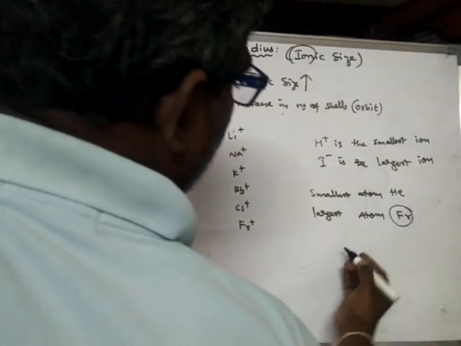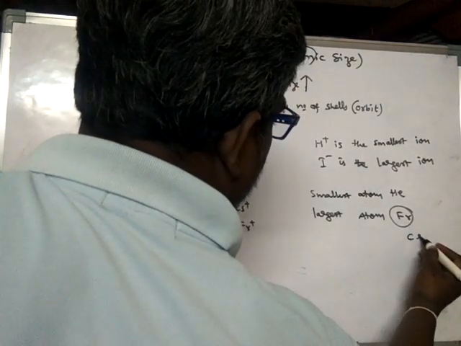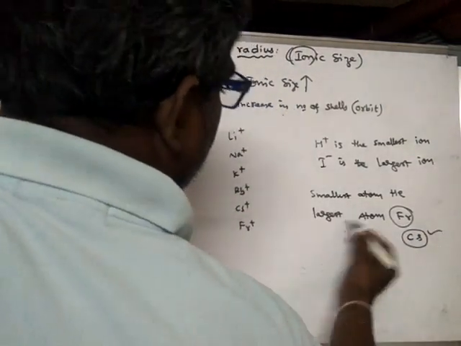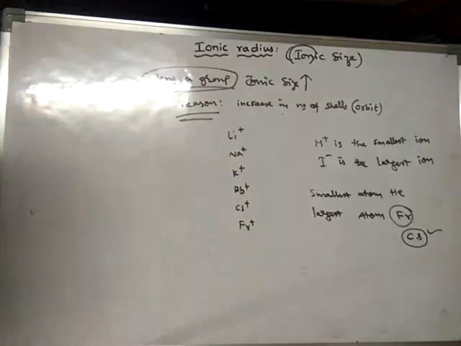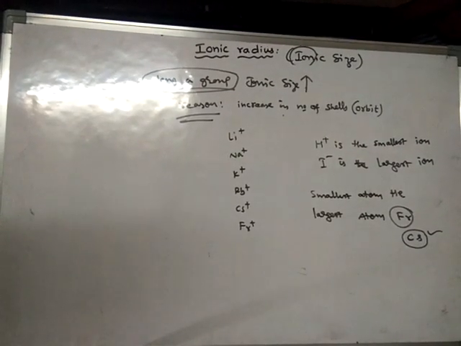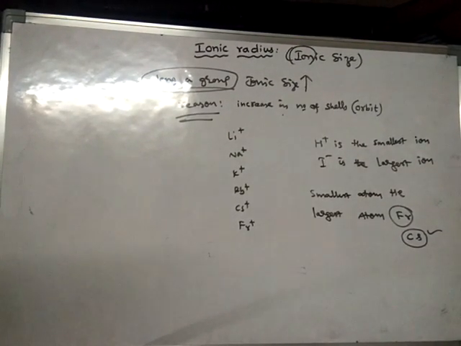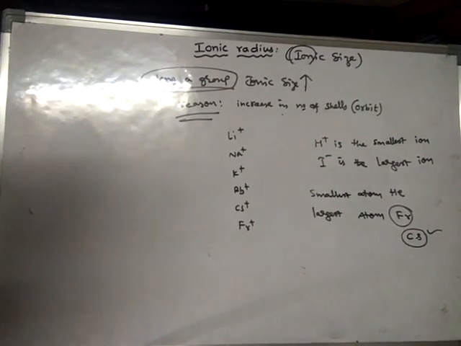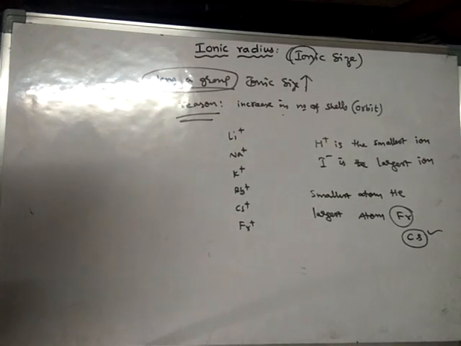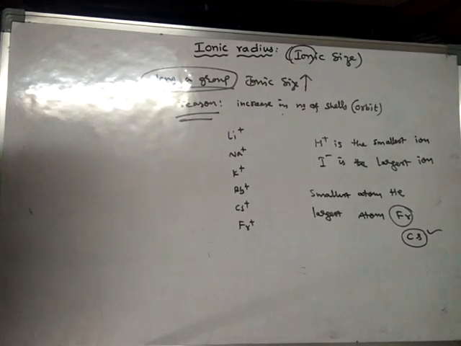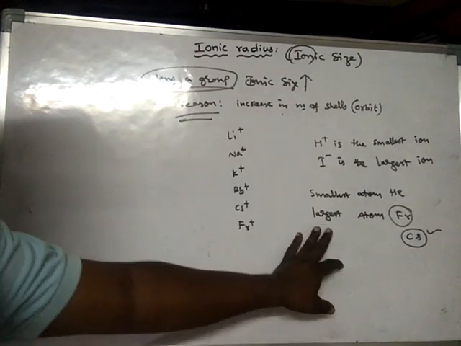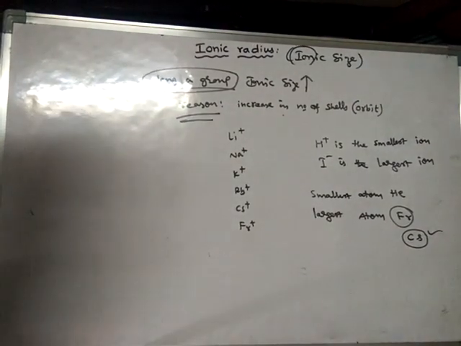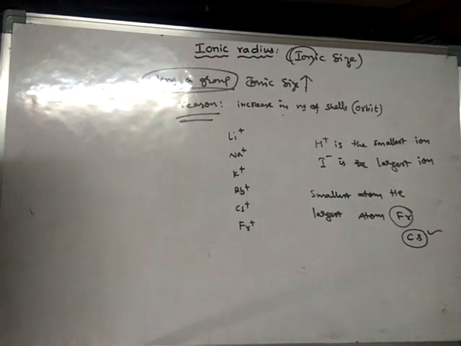So it is unstable, and that atom won't exist for a longer time. So generally we consider cesium as the largest atom instead of francium.